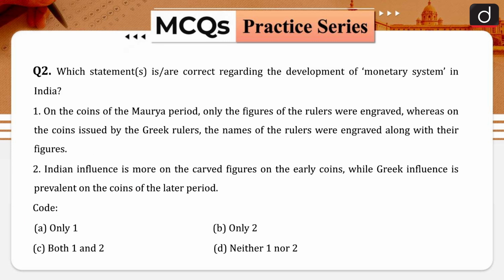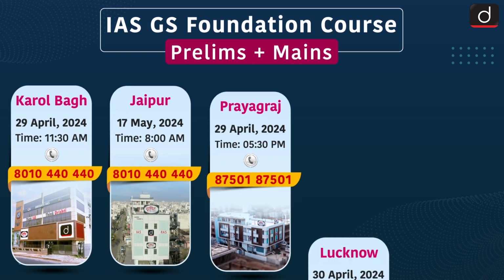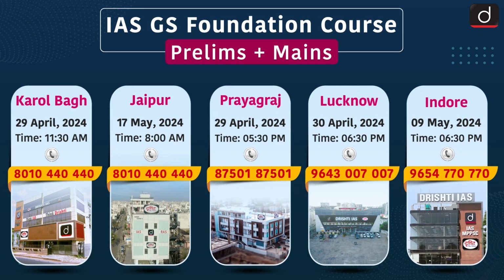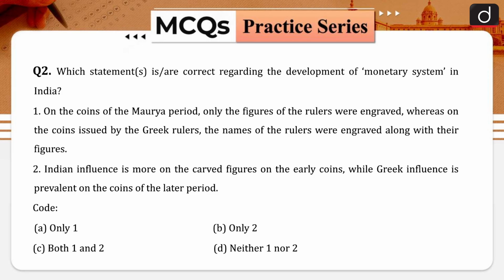Coming to the next one. Which statement is correct regarding the development of monetary system in India? On the coins of Maurya period, only the figures of rulers were engraved, whereas on the coins issued by the Greek rulers, the names of the rulers were engraved along with their figures.